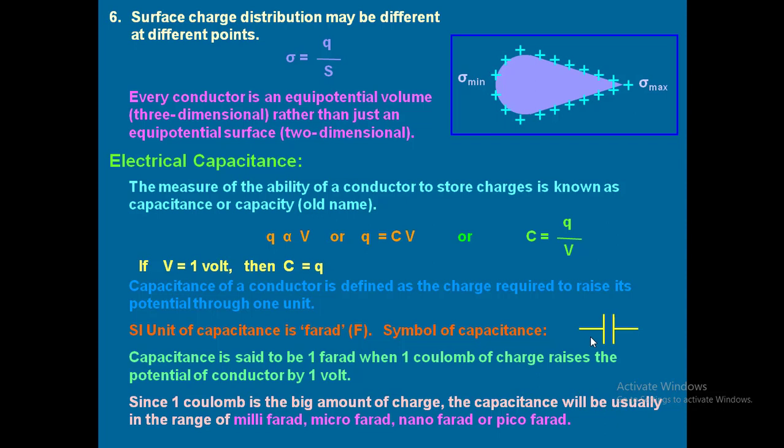Millifarad means 10 to the power minus 3 F. Microfarad means 10 to the power minus 6 F. Nanofarad means 10 to the power minus 9. Picofarad is 10 to the power minus 12. So, minus 3 is milli, minus 6 is micro, minus 9 is nano, minus 12 is pico. So, generally, capacitance is measured in terms of these units alone, not farad, because 1 coulomb is a very big amount.